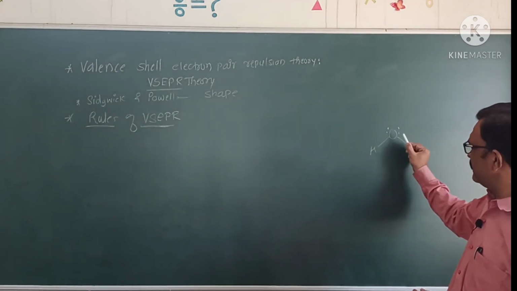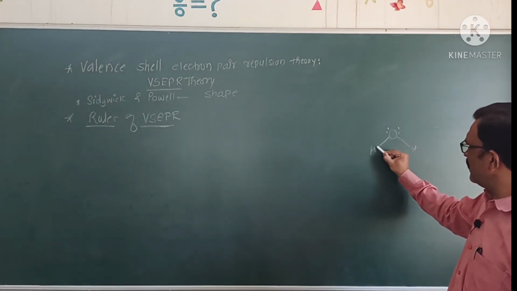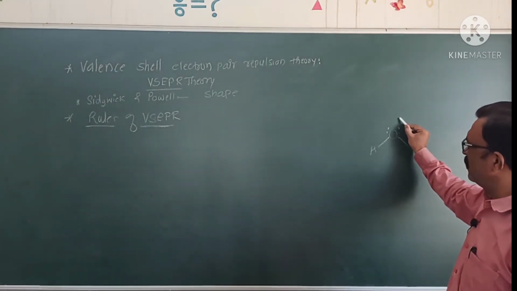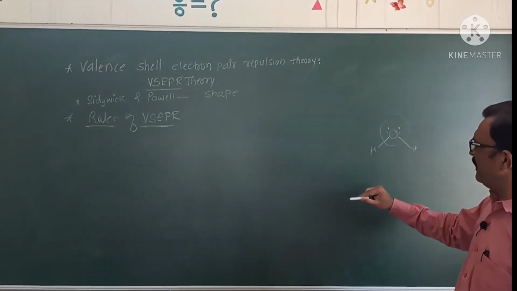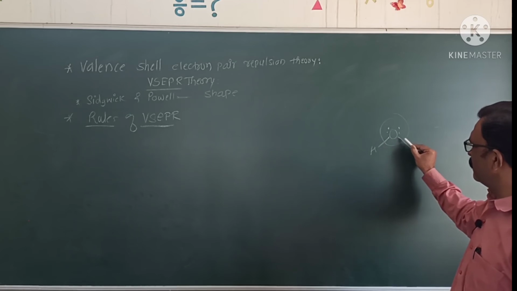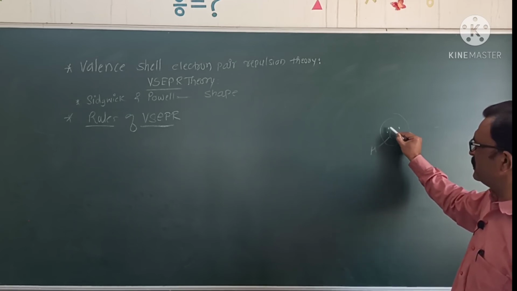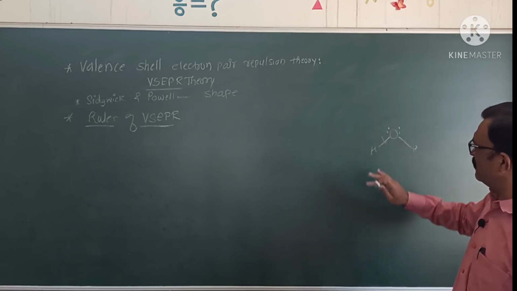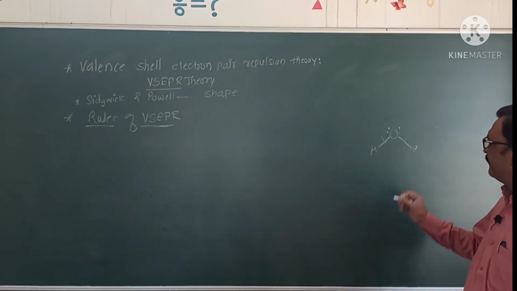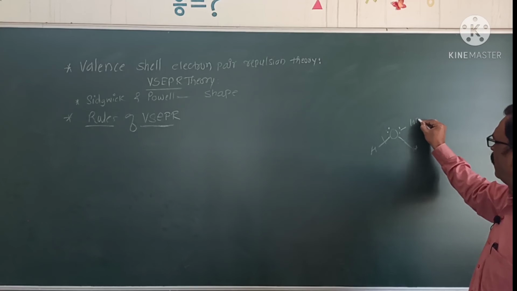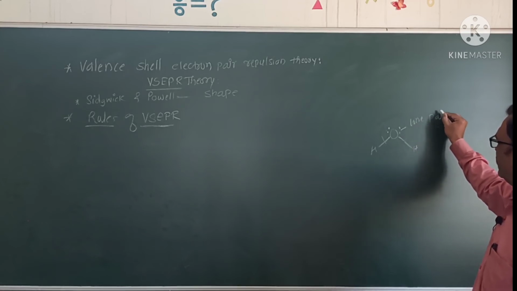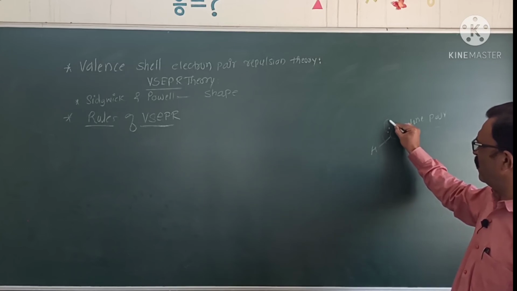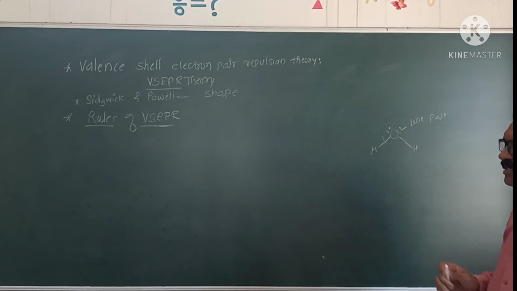Out of 6 electrons, only 2 electrons are involved in bond formation, and its valence shell contains 8 electrons: 2, 4, 6 and 8. Out of these, 4 electrons are non-bonding, called lone pairs of electrons. These are the lone pairs which do not take part in bond formation.